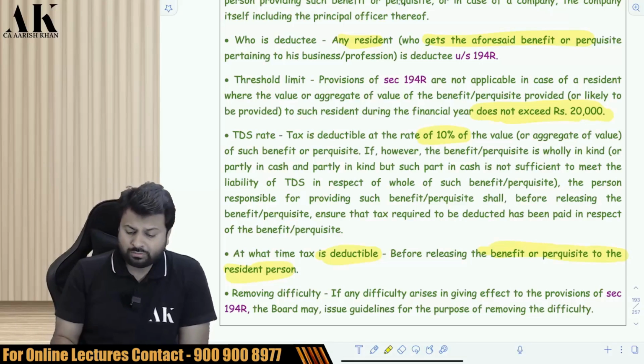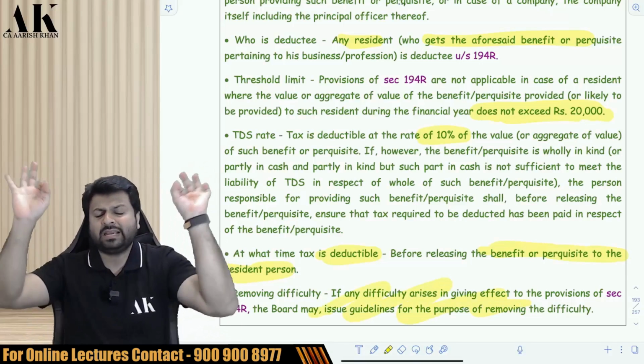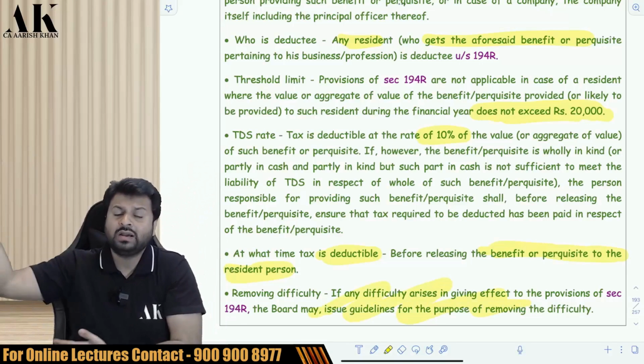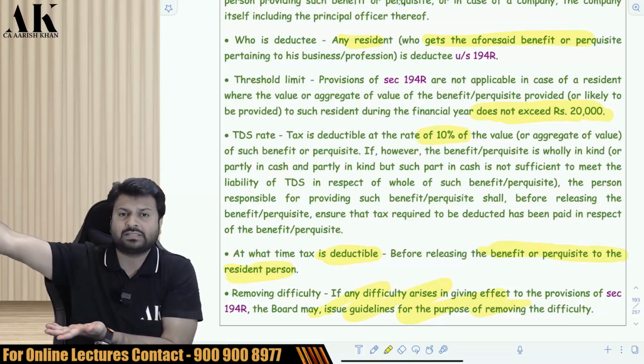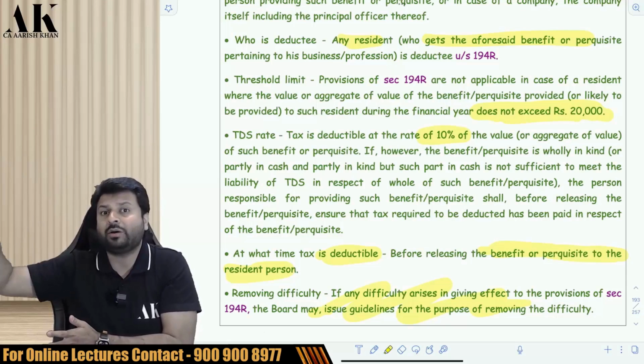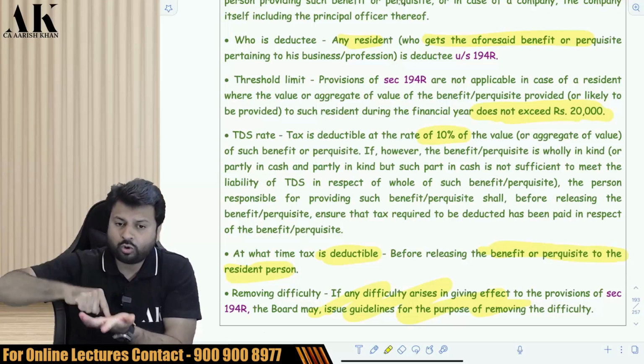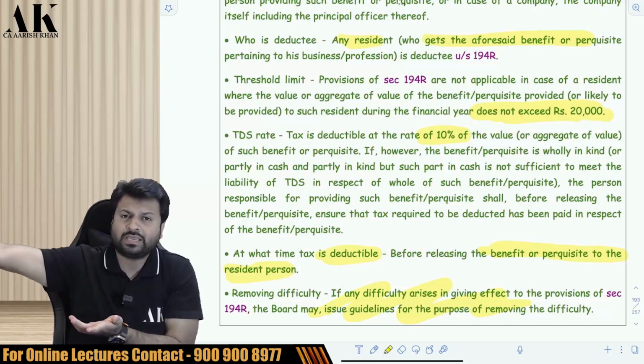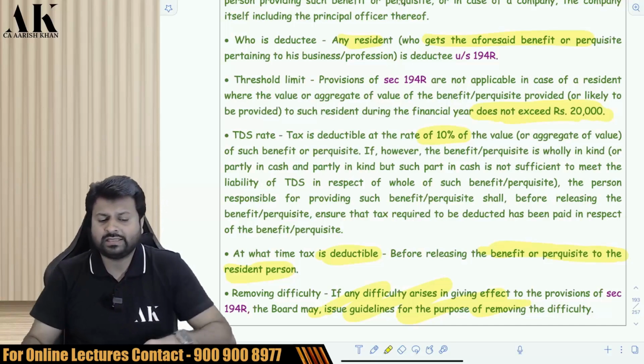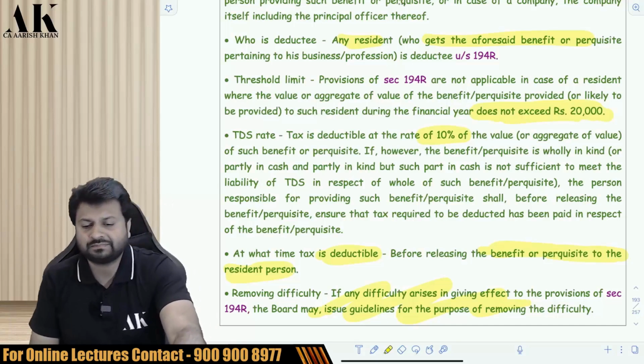Okay. Now, to remove difficulty, the CBDT has brought a very big guideline which I have put in Book 2. I am going to discuss it right now, in chapter number 76. I have put a separate chapter for the latest circular, so that you give special attention to that topic, because it is a latest circular topic. So I am going to that topic right now. You also come to that topic immediately, but just go through this provision once and then we'll move on to that particular topic fast.